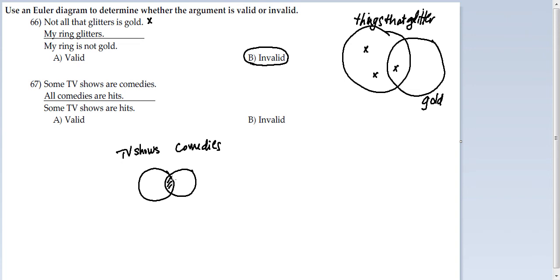TV shows and comedies. And all comedies are hits means you need to put a circle all the way around the outside of comedies to say things that are hits. Right? Because comedies is fully inside of hits. Alright, so some TV shows are hits. Well, if some TV shows are comedies, then all comedies are going to be hits, and so there's some overlap with TV shows and comedies, and this overlap right here is comedies, and comedies are going to be hits, and so therefore some TV shows are going to be hits.